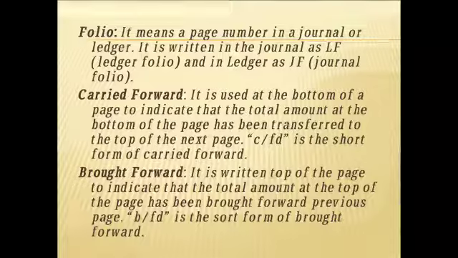Then brought forward, in the next page at the beginning we'll write it as brought forward, so that from the previous page we have brought forward the balance here. Carried forward will be written as C bar F, that is a short form of it. Then brought forward we'll write it as B bar F. Carried forward will be written at the end of the page in journal, and brought forward will be written at the beginning of the page.